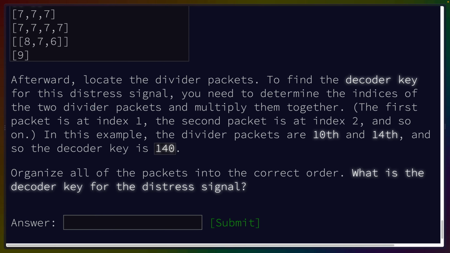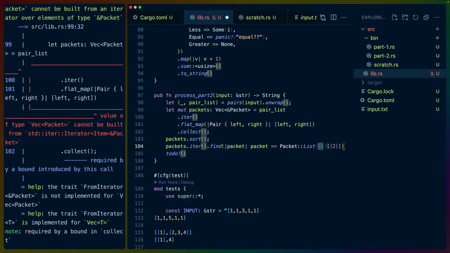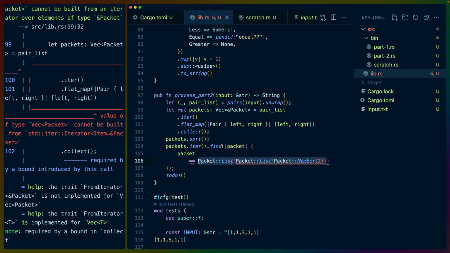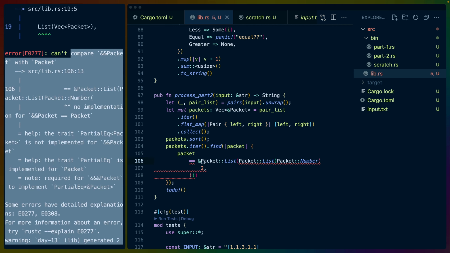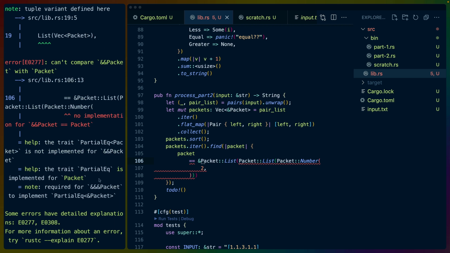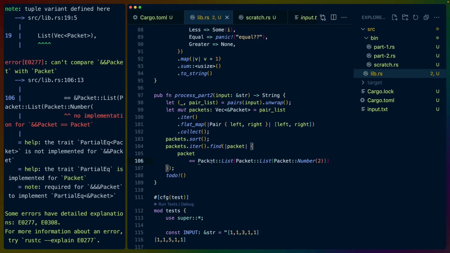Packets.iter.find. What are the 2 divider packets? 2 and 6. This is packet list, packet number 2. So I think that's divider packet number 1. Packet list, number. And instead of guessing at the issue, let's go read the compiler error. The trait partial equality is implemented for packet. Required for triple shared reference to packet to implement partial. Oh, did I leave a...